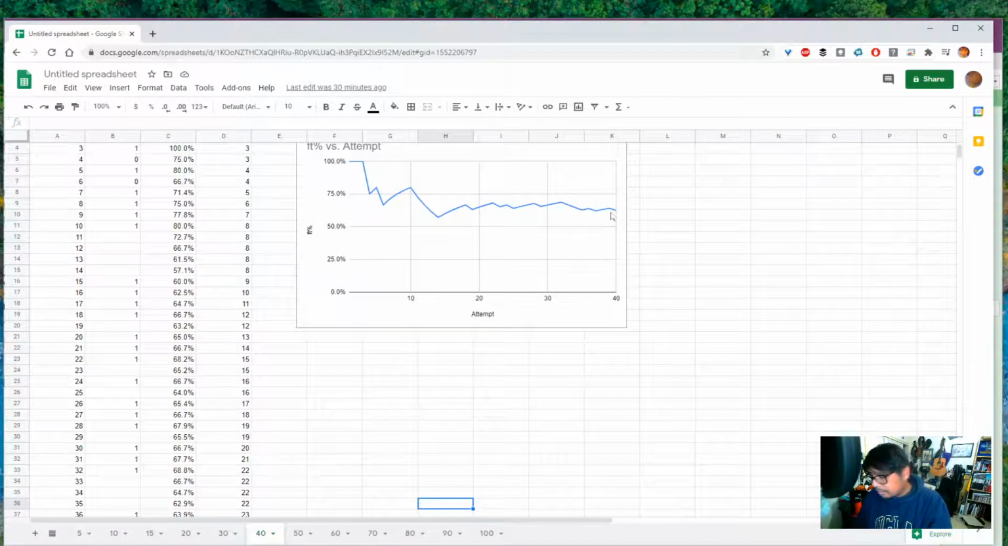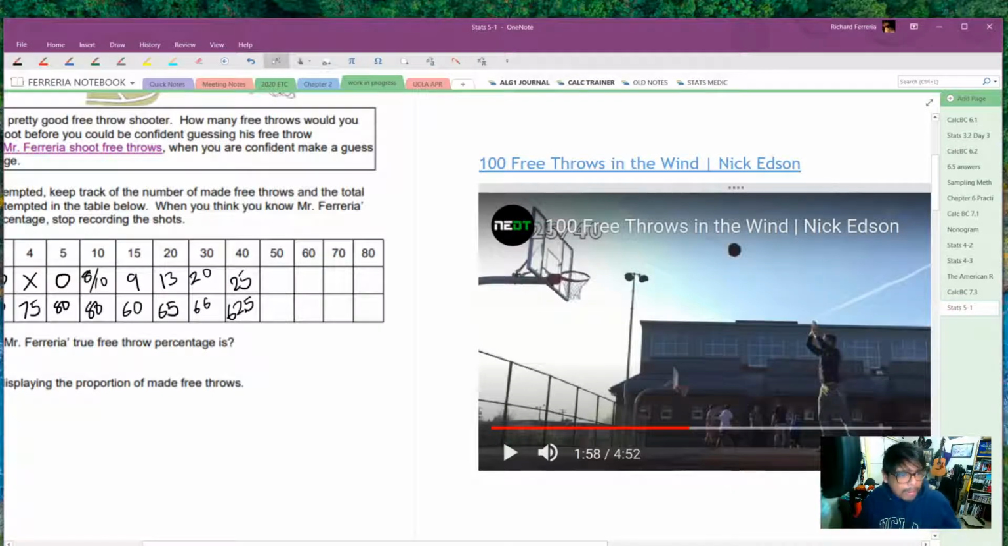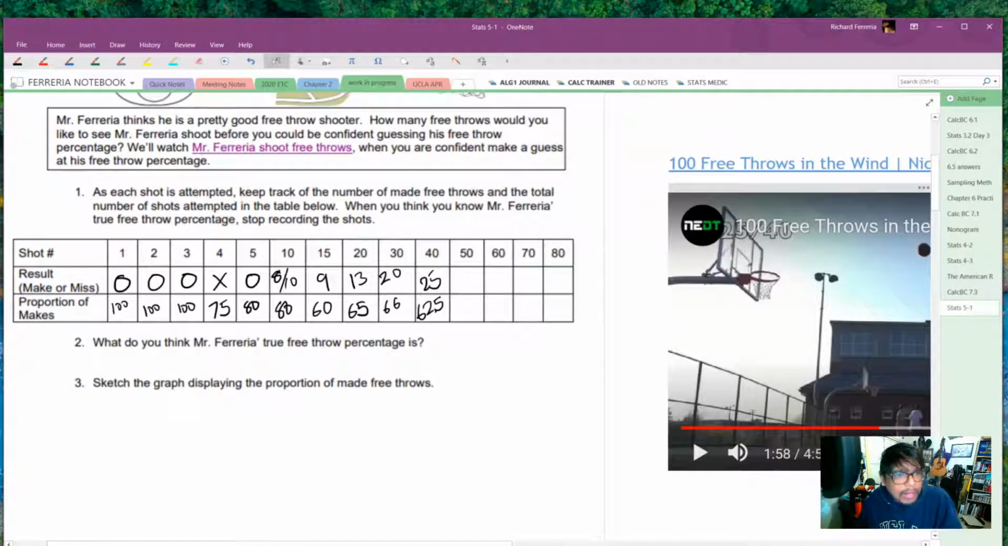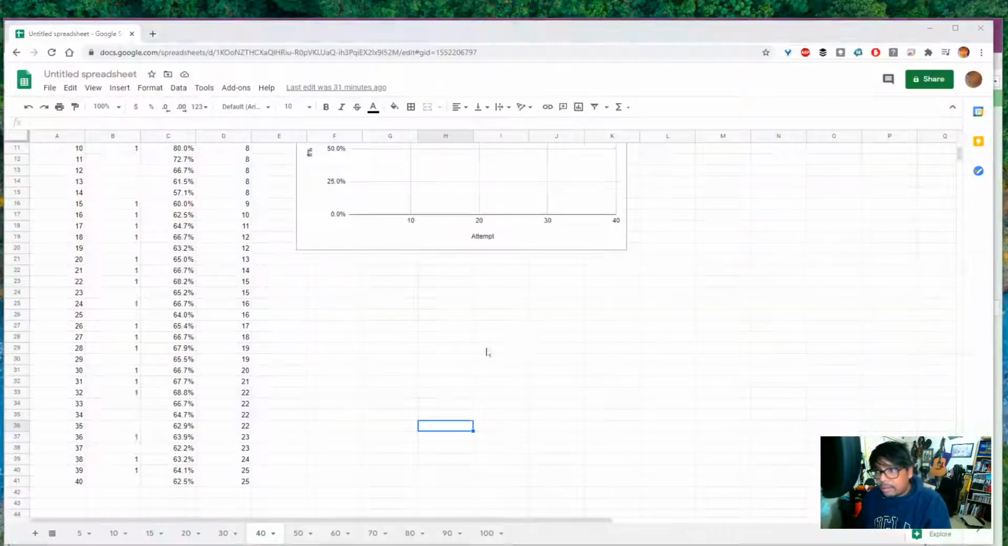Downward trend here. And as we go back to our chart here on the StatsMedic, we have to say, well, okay, we fluctuated and we were pretty solidly in the 60% range. So if you're guessing that his free throw percentage is in the 60s, you're probably correct. Somewhere in the 60s, probably. And we were at 60, then we went to 65, 66, 62.5. Let's take a look at the graph.